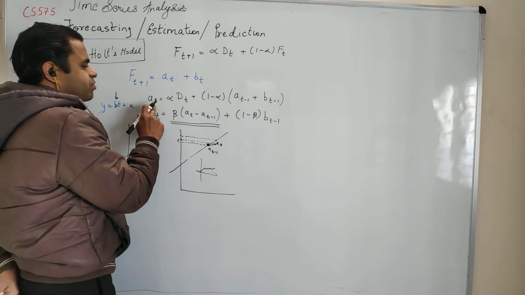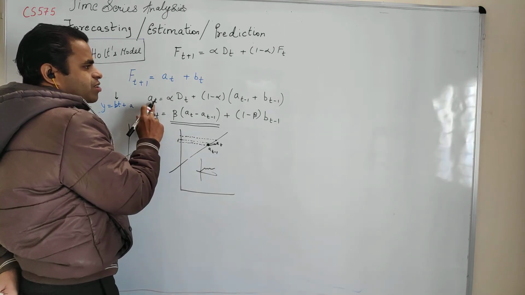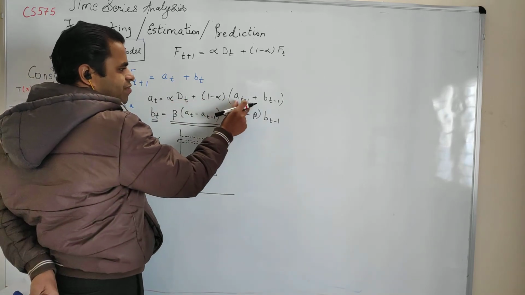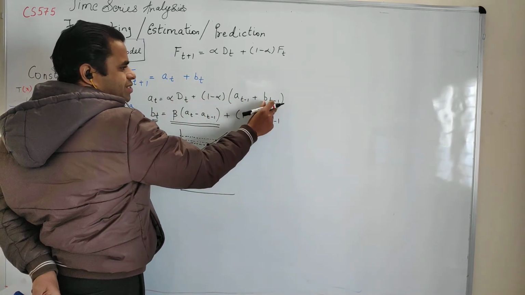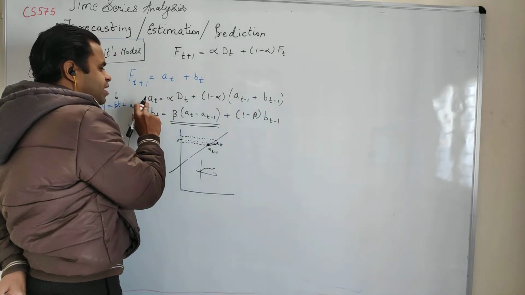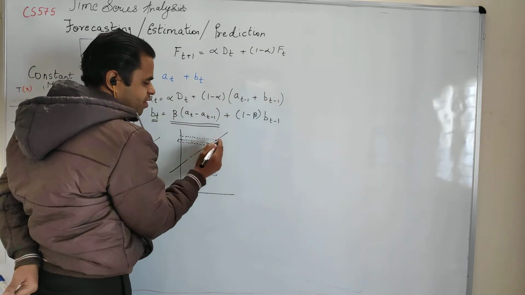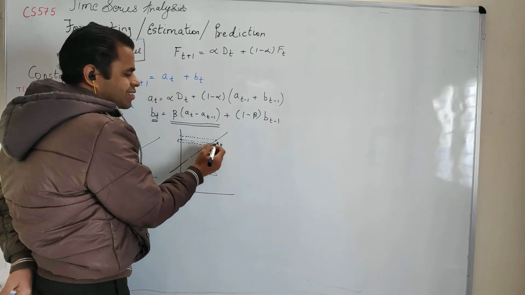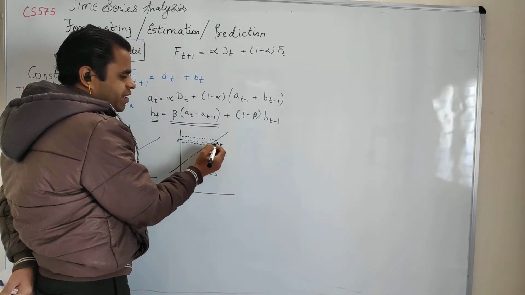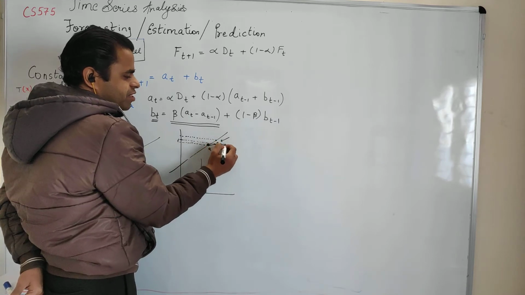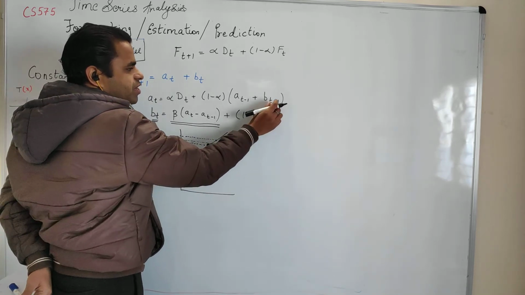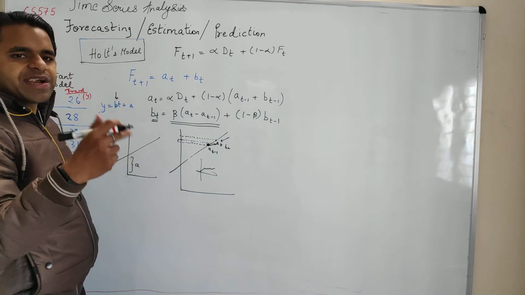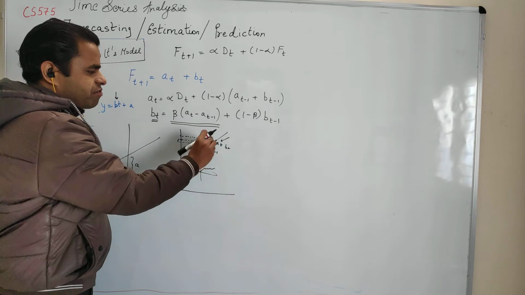Similarly, if you see this intercept, what will happen to the intercept is the previous one. This is fine, but you can see we have the previous intercept plus a sloping factor. In the intercept we come across a sloping factor because, as I said, Holt's may change the slope over time. Since the slope will change over time, this point will be defined with the slope of bt, so we need to account for that also. Once you write this equation and try to visualize using a diagram, you will get a feel why Holt's model is so important.